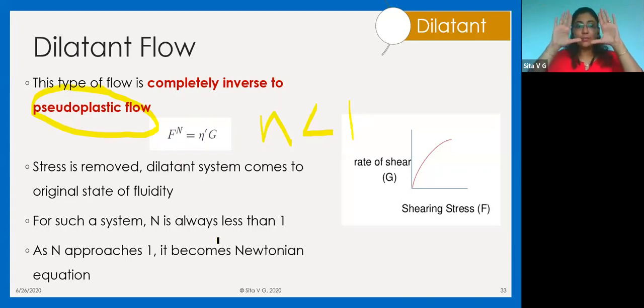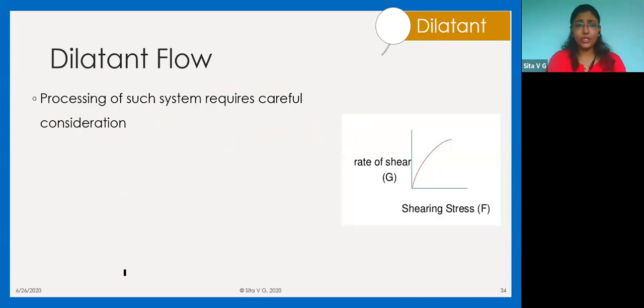So if you have to compare the two, you will say that this is a shear thinning system, and this is a shear thickening system. यहाँ का curve is like this, यहाँ का curve is like this. यहाँ पे opposite है, मतलब as your shear stress increases, viscosity reduces; here, shear stress increases, viscosity increases. So it is an exact opposite.